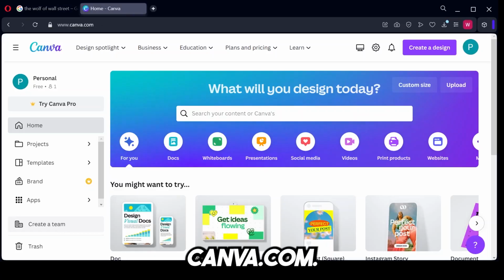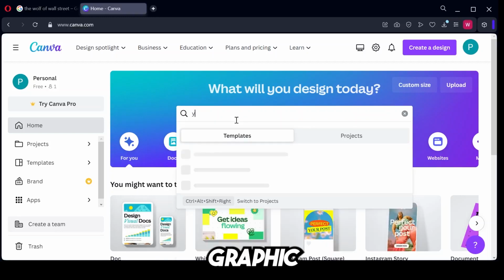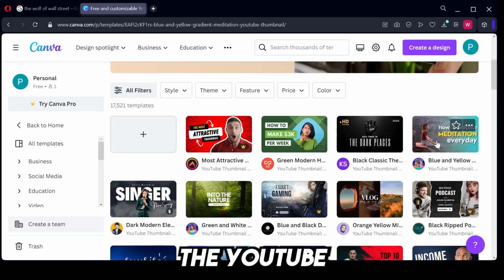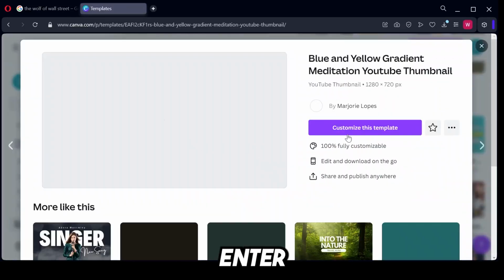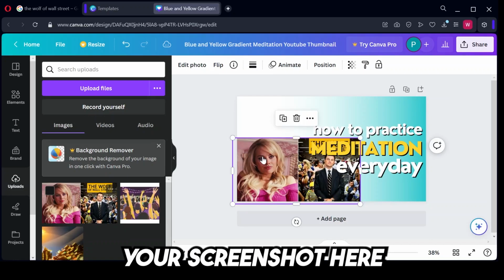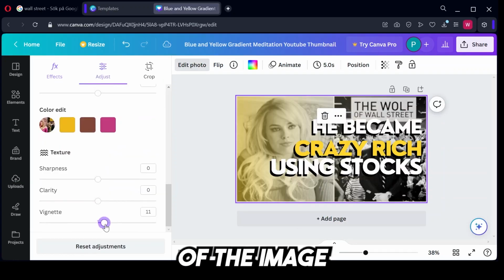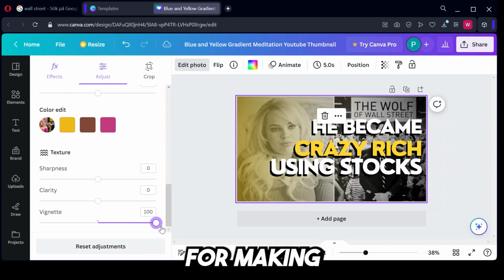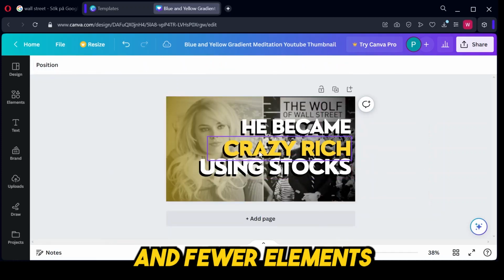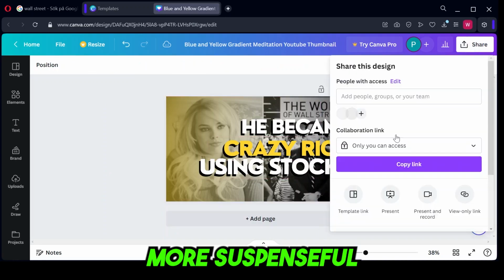Now open canva.com. It is a free graphic designing tool. Now select the YouTube thumbnail and press enter. Open this page and upload your screenshot here. Adjust the size of the image, and now add some elements for making your thumbnail more engaging, but remember, always use fewer words and fewer elements in the thumbnail to make it more suspenseful.